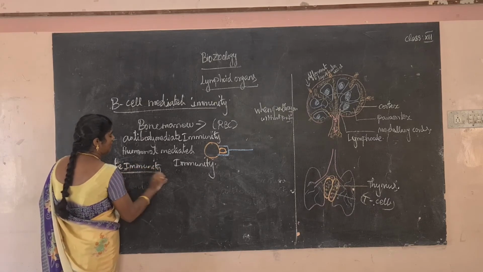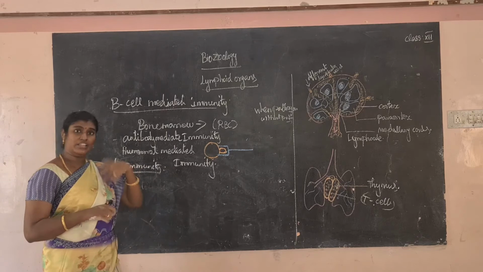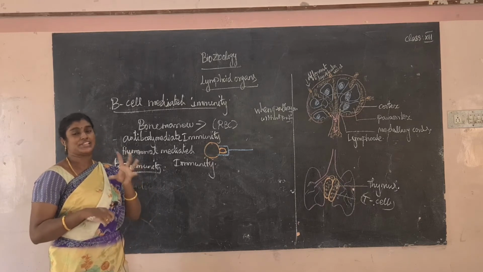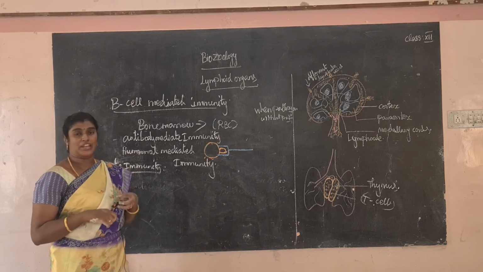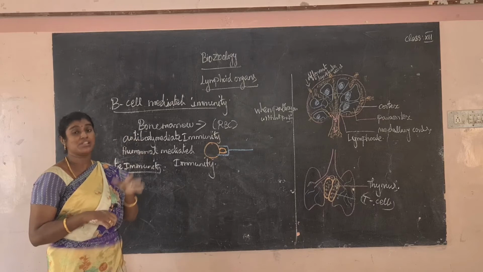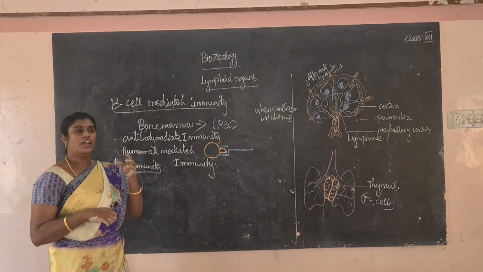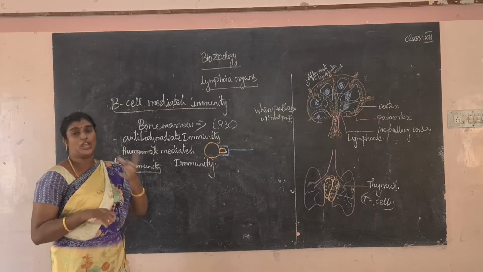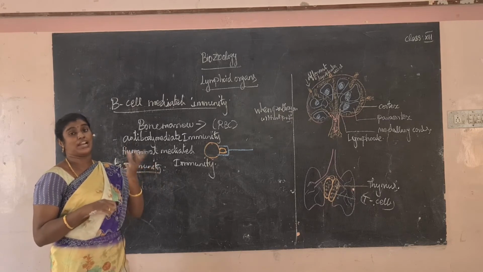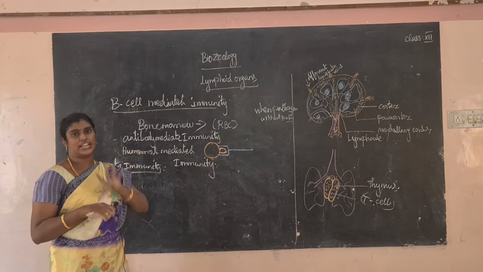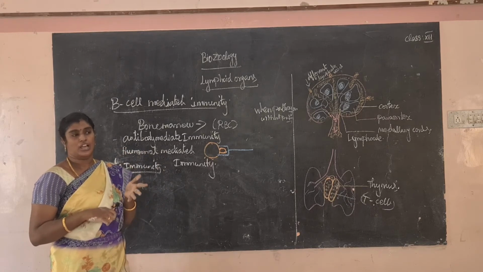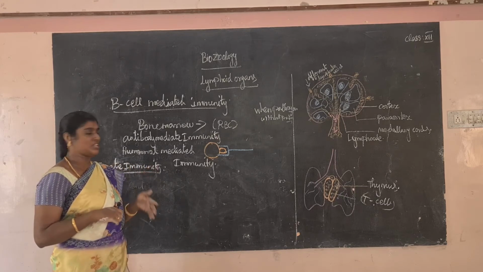Innate immunity means all living organisms are naturally gifted with resistance to certain infections. Innate means the immunity that is already inside our body. For example, common cold or smallpox are the best examples of innate immunity.